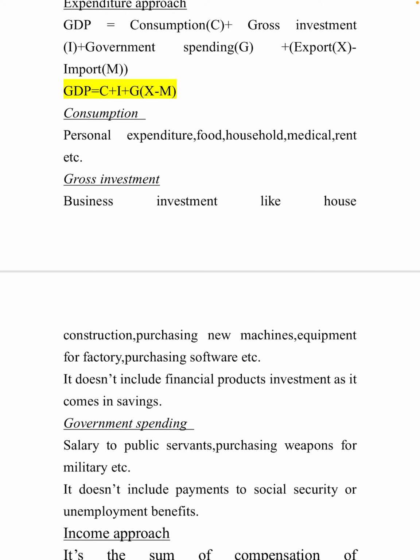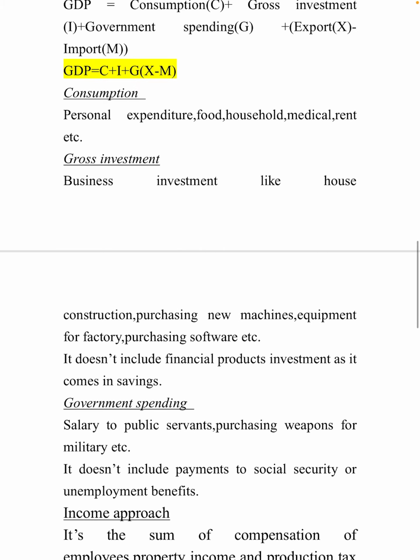In consumption, see what are the things coming. Personal expenditure: food, household, medical, rent, etc. These personal things are coming in consumption, what we consume. Next, gross investment.